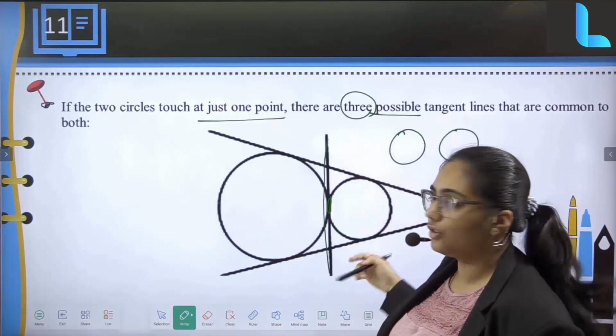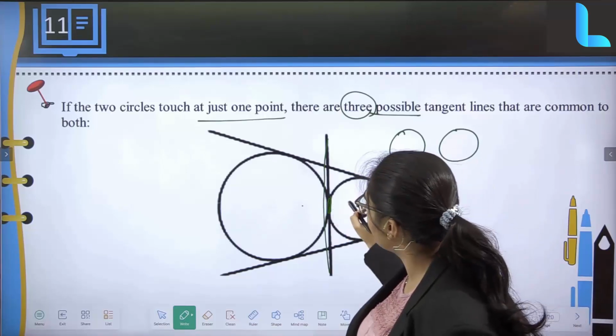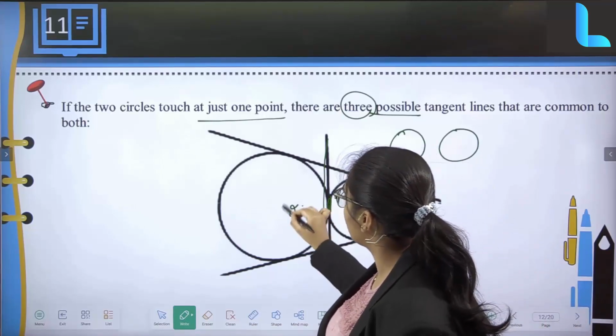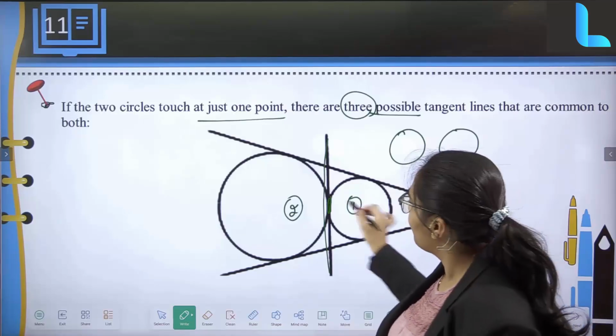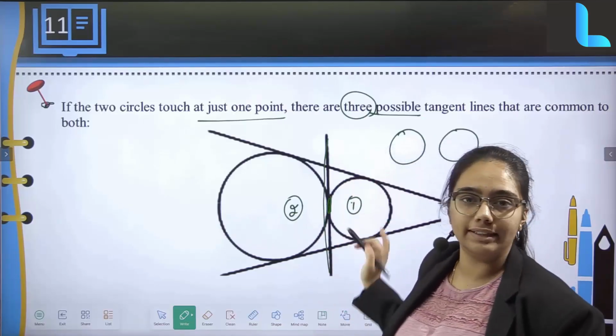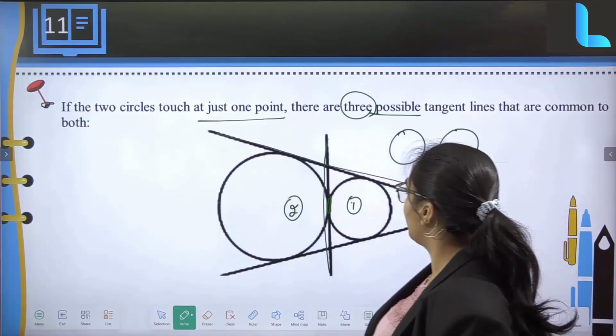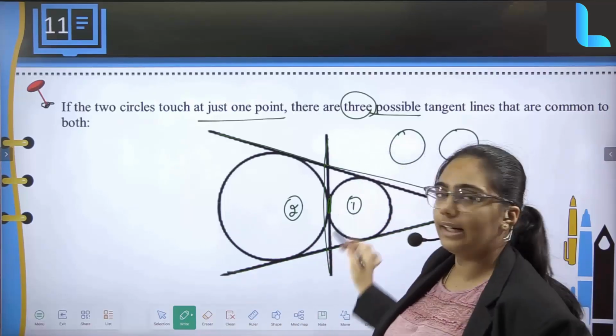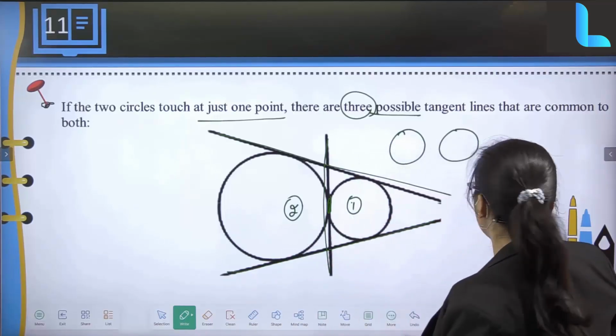One between them, which you can share, so that both of the circles, if I consider this to be circle 1 and this to be circle 2, both of them are sharing one mutual tangent, and then again over here, 1 and 2, right? Totally you have 3 different tangents again.